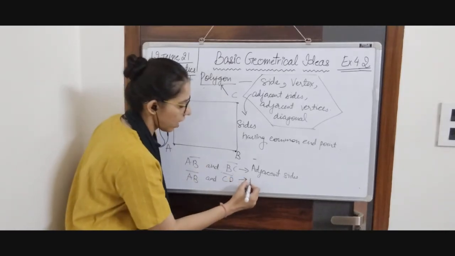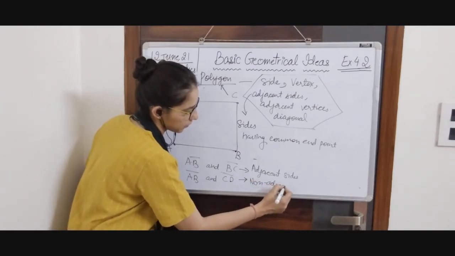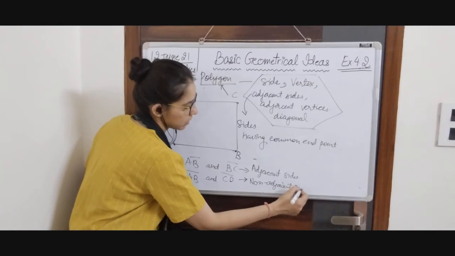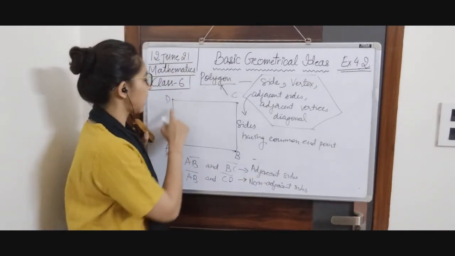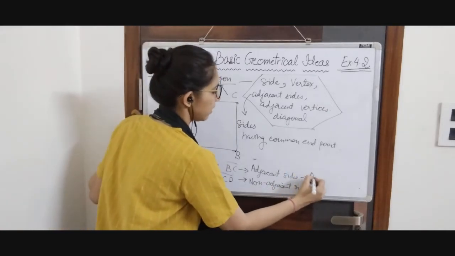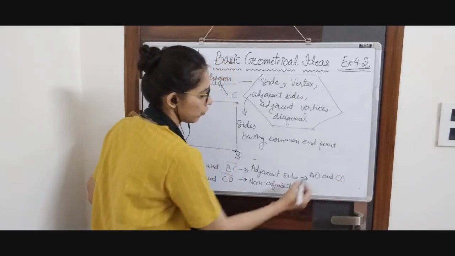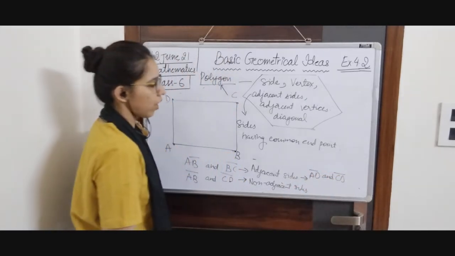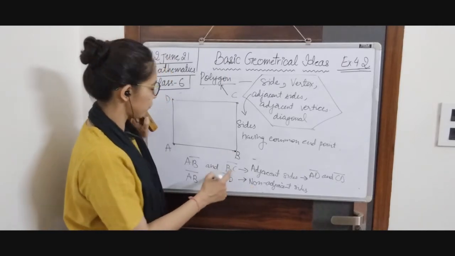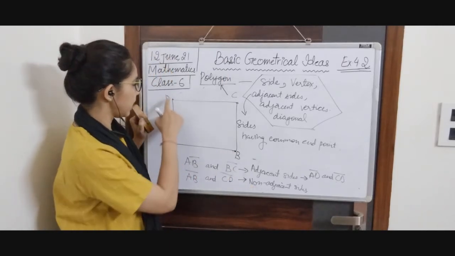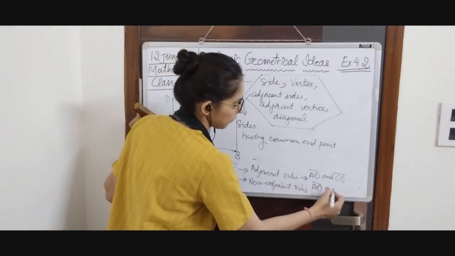So these are non-adjacent sides. Similarly, we can give more examples. Adjacent sides we can say AD and CD. You can write CD or DC, both will be correct, but you should put a bar over them because they are line segments. One more example you can give is AD and BC.